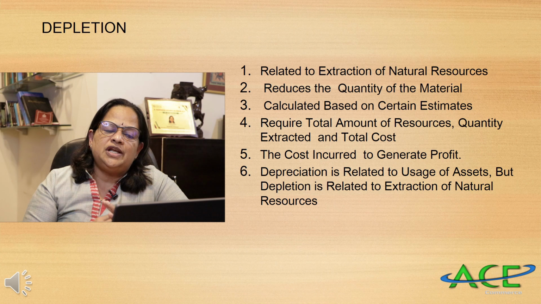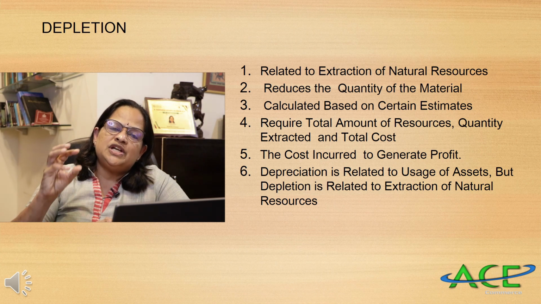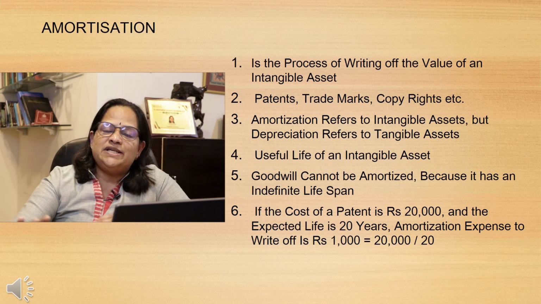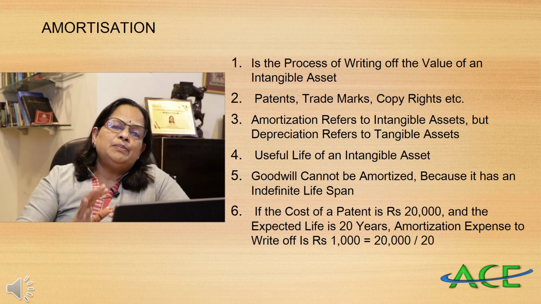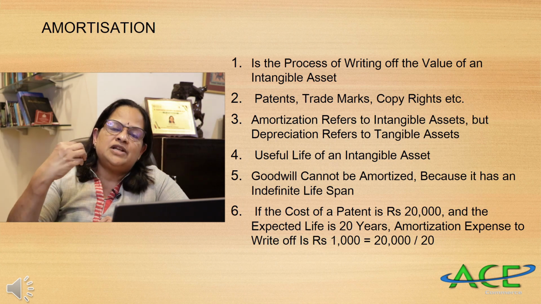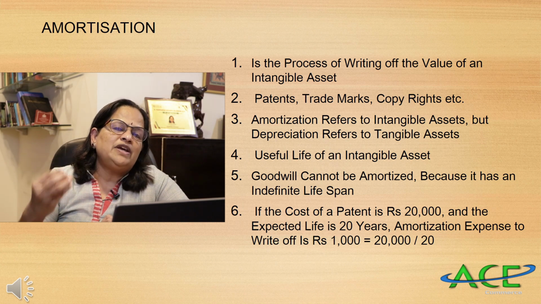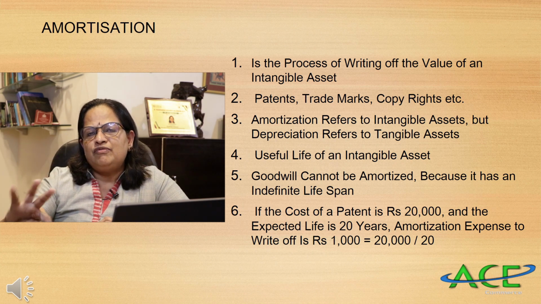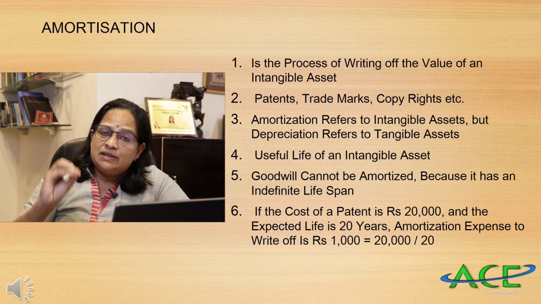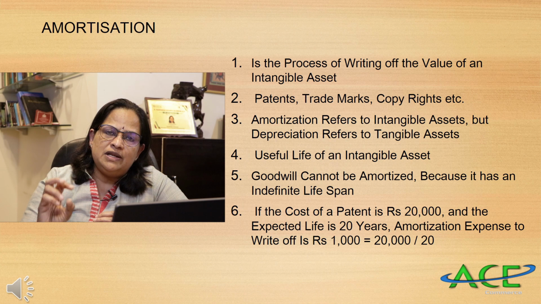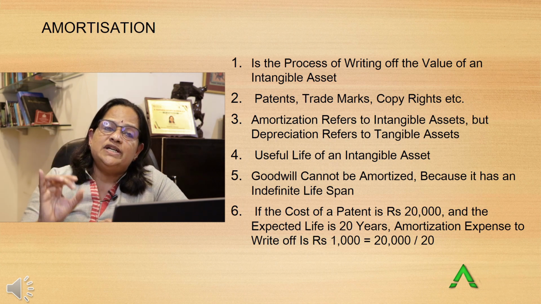Now how is depreciation related to depletion? Depreciation is related to the use of an asset, wear and tear, the usage of the asset, but depletion is related to extraction of natural resources. Now amortization. Amortization, you have to remember, is the process of writing off the value of an intangible asset. So different terms: depletion is related to natural resources. Fluctuation, we have seen, is related to current assets. Permanent fall or temporary fall or rise in the price of current assets is the fluctuation. So we learned fluctuation, we learned depletion, and the next word is amortization.